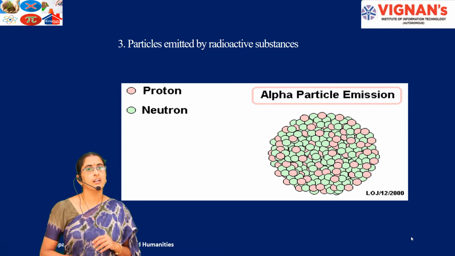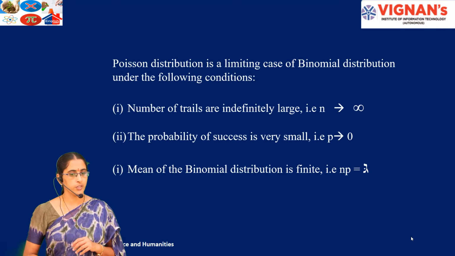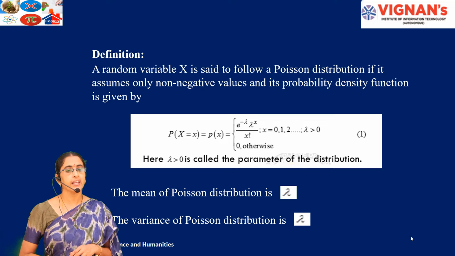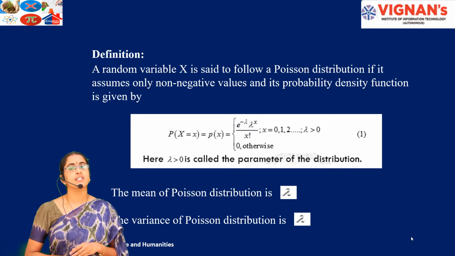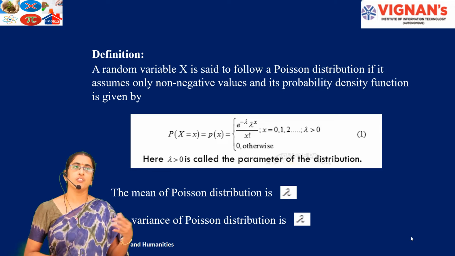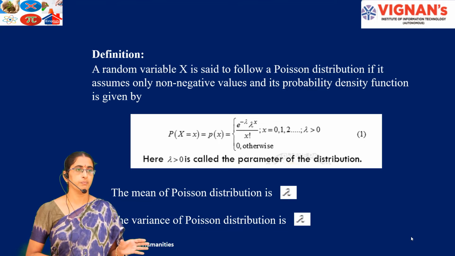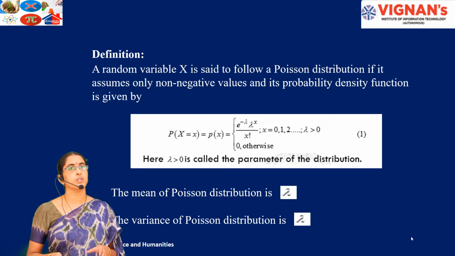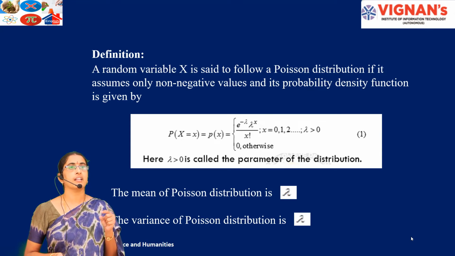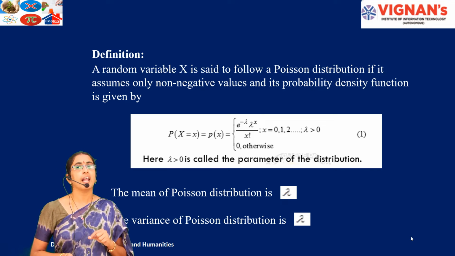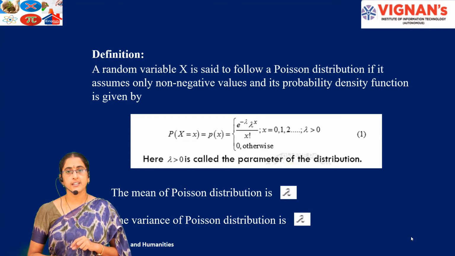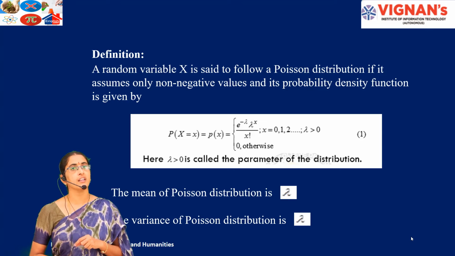The probability mass function of the Poisson distribution is given as e power minus lambda into lambda power x by x factorial. This is the only discrete distribution where the random variable can take values from 0 to infinity. The rest of the discrete distributions have a defined limit, but for the Poisson distribution the limit and the outcomes are not defined. Lambda is known as the parameter of the Poisson distribution, and this is the only discrete distribution for which both mean and variance are equal.